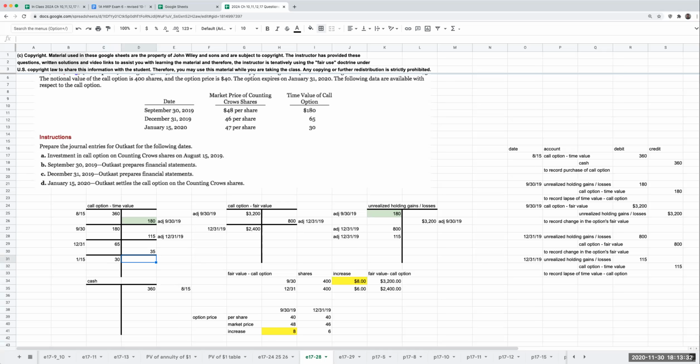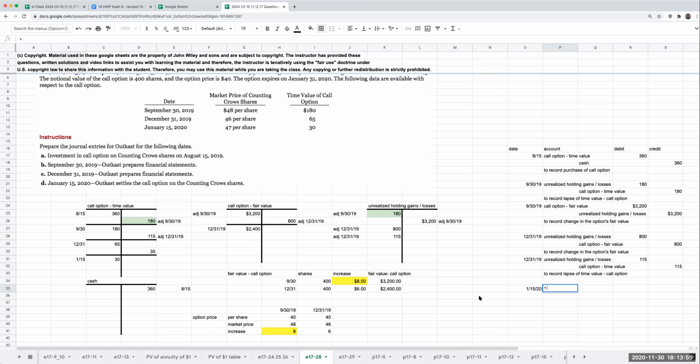So over here, I first need to adjust basically for this time value, right? So what I'm going to do over here is first adjust this.